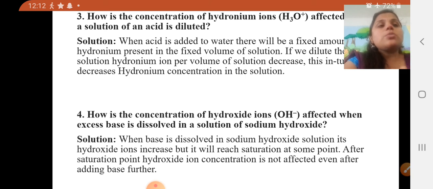So at some saturation point it stops. This is a 1 or 2 mark reasoning question, students.